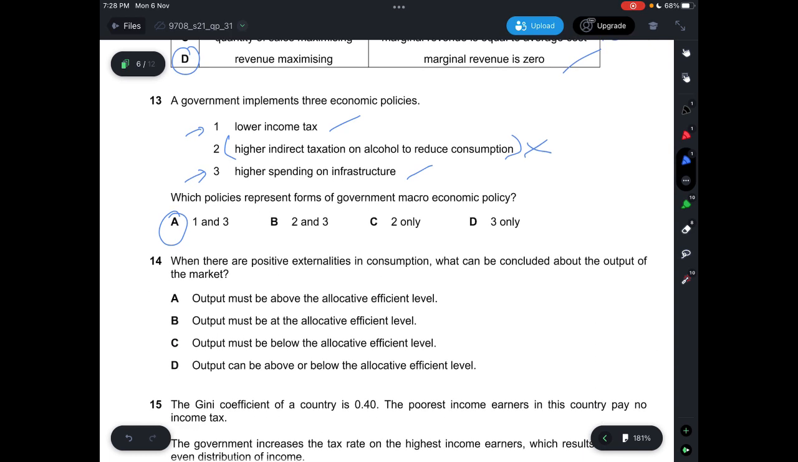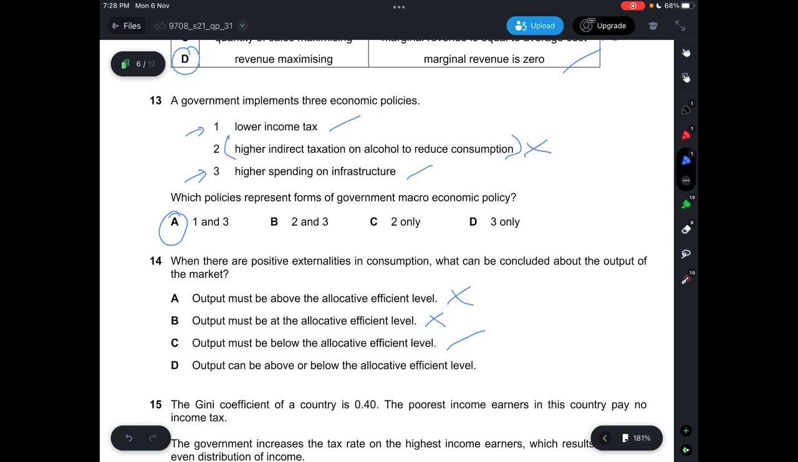Then question 14, when there are positive externalities in consumption, what can be concluded about the output of the market? If there are positive externalities in consumption, there is under-consumption. So A says output must be above the allocatively efficient level. This is incorrect. B says output must be at the allocative efficiency level. Incorrect. Price must be equal to marginal cost. In this case, there are still positive externalities, so it's not at the social optimal level. And C says output must be below the allocatively efficient level.